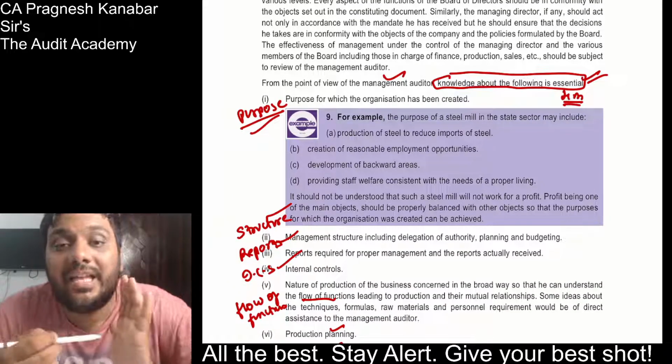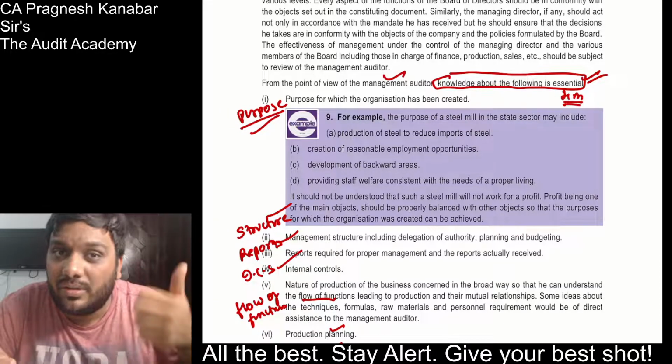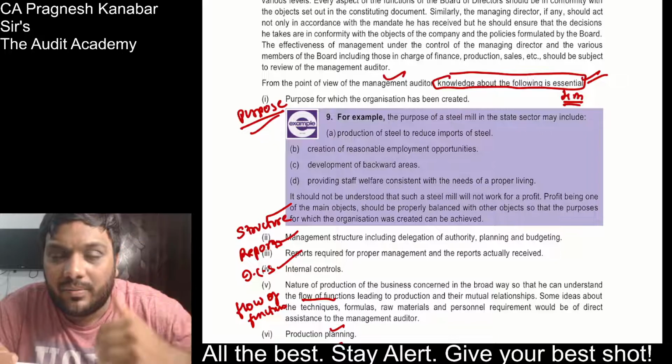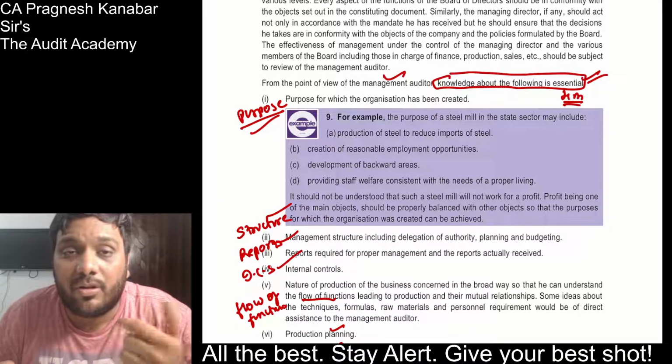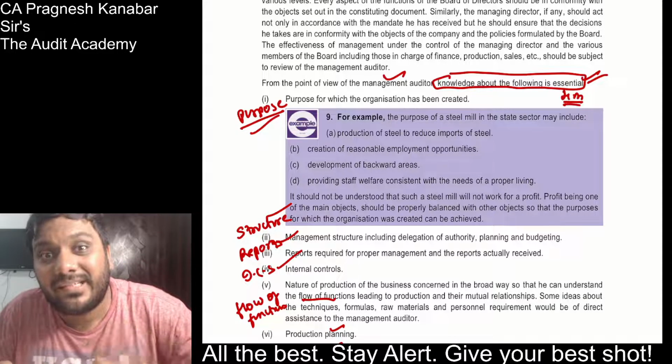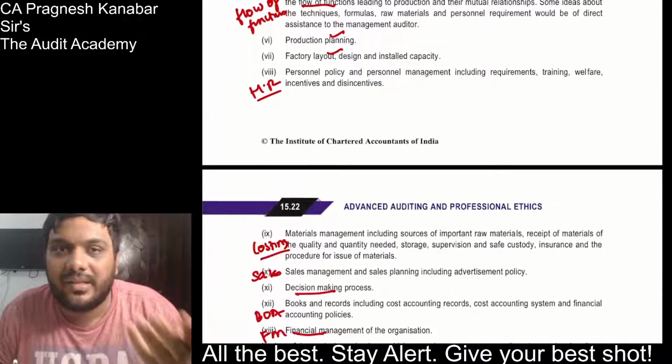So they can say, while planning a management audit, what are the factors to be considered? Yes, then you can list personnel, team, training, time, frequency and so on. But if they say, while planning a management audit, you should have knowledge about some matters, so please list the matters about which you should have knowledge. So you have to take up all of these points, where there is no need to learn them by heart.